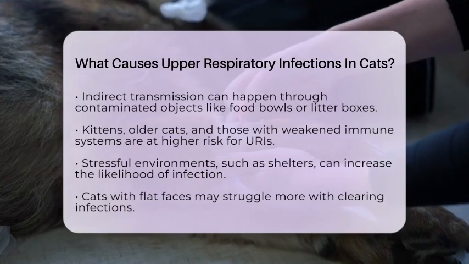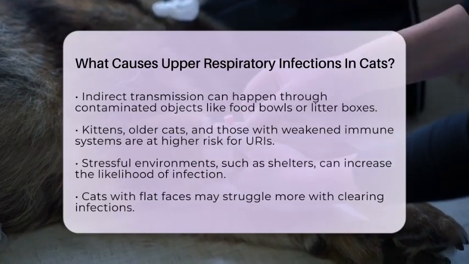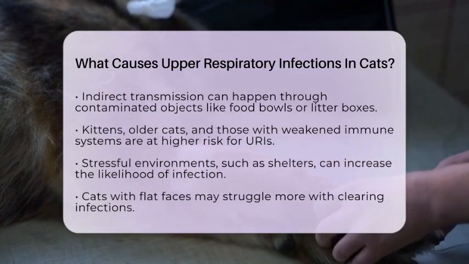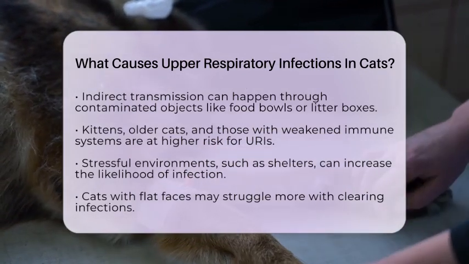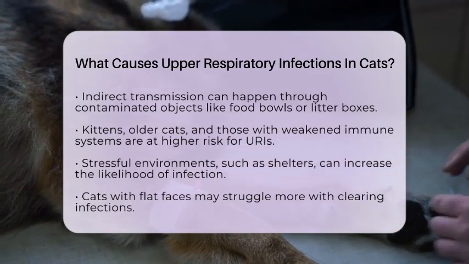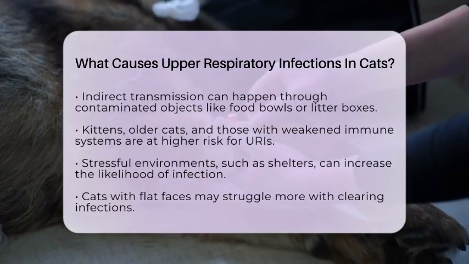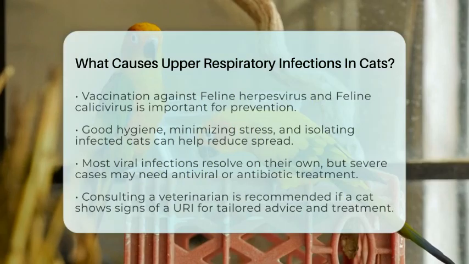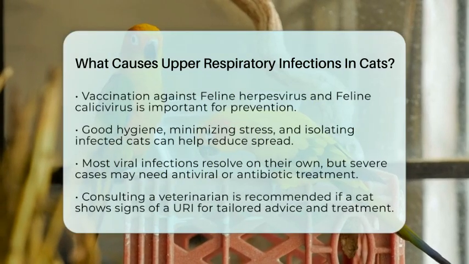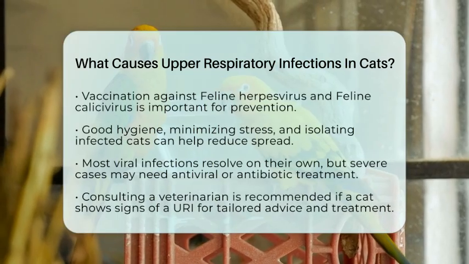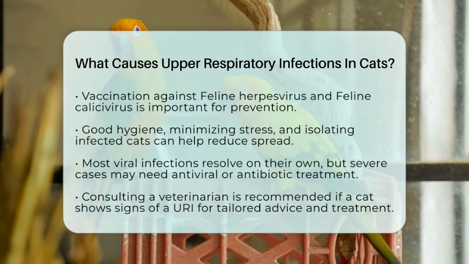Certain factors can increase a cat's risk of developing upper respiratory infections. Kittens and older cats are more susceptible, as are those with weakened immune systems due to diseases like feline leukemia or feline immunodeficiency virus. Stress and living in crowded environments, such as shelters, can also heighten the risk. Additionally, cats with flat faces may have a harder time clearing infections.